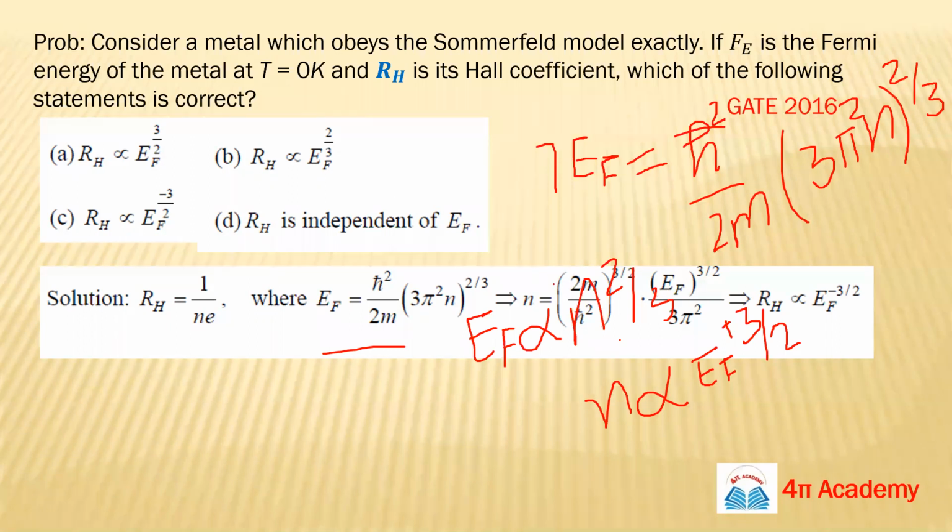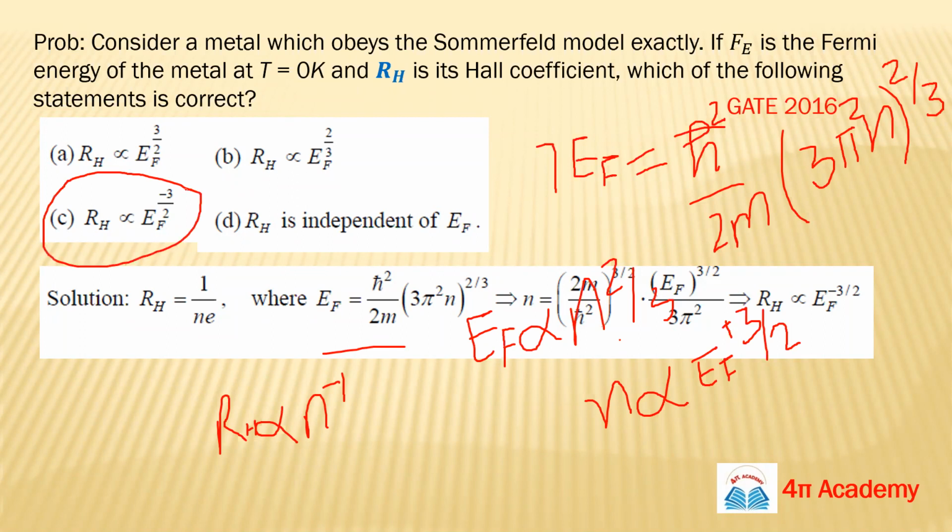Okay, and what is the formula of RH? RH equals 1 upon ne, which means it's inversely proportional to n. Means we can say n to the power minus 1. So the power will be opposite. So RH will have the minus power. So it will be minus 3 by 2. So this will be your correct option. Yes, ma'am. Okay.